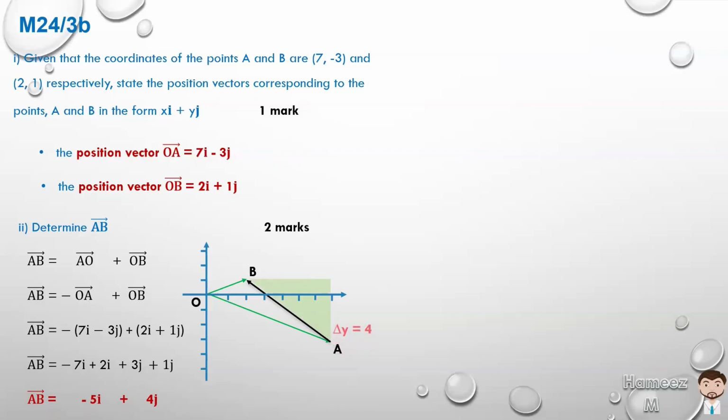So we're moving 4 upwards. So the change in y, if we're using a right angle triangle to indicate such, right? So that means it's plus 4j and it's 5 to the left, so it's minus 5.